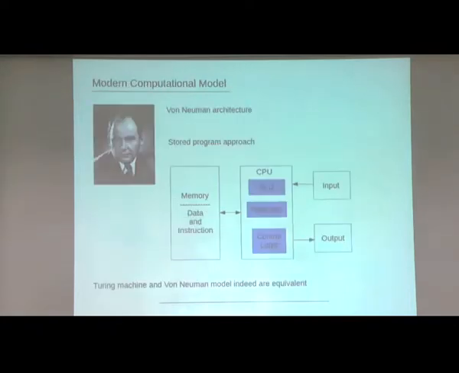The second, just to give you the perspective, all the modern computers started from von Neumann. He was a mathematician and quantum physicist, and he was a wonderful genius actually. At the age of 21, he published his first paper. I am still struggling to get one paper, but this guy published at a very early age.